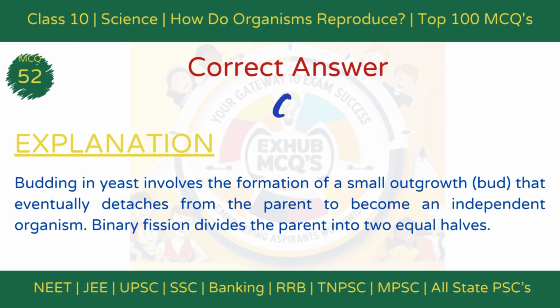The correct answer is option C, forms a small outgrowth. Explanation: In yeast, budding involves the formation of a small outgrowth, a bud, that eventually detaches to become an independent organism. Binary fission, on the other hand, involves equal division of the parent cell.